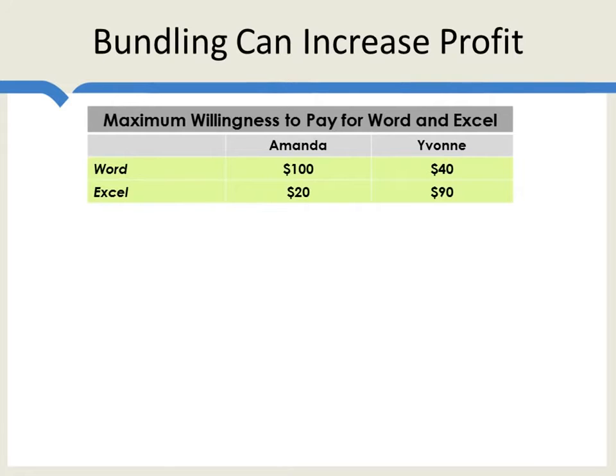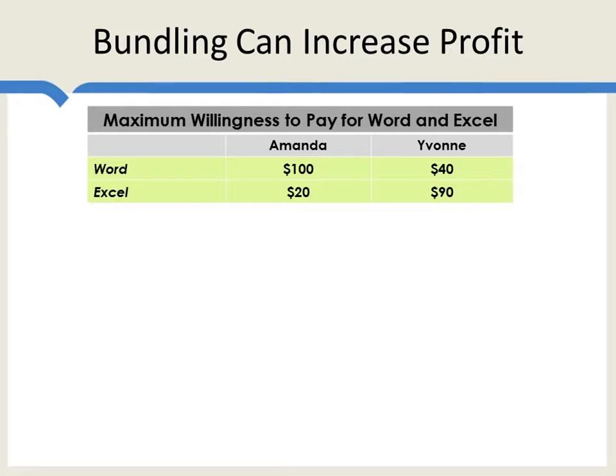It's surprising how much bundling can increase profits. Let's look at a simple example. Suppose there are two products, Word and Excel, and let's imagine selling them at first individually. So for Word, it's pretty clear that there are only two sensible prices. Amanda values Word at $100, Yvonne only at $40. So either the firm should price at 100 and just sell one unit, or price at 40 and sell two. Same thing for Excel. Either the firm should price at 20 and sell two units, both to Amanda and to Yvonne, or sell at 90 and sell just one unit to Yvonne.